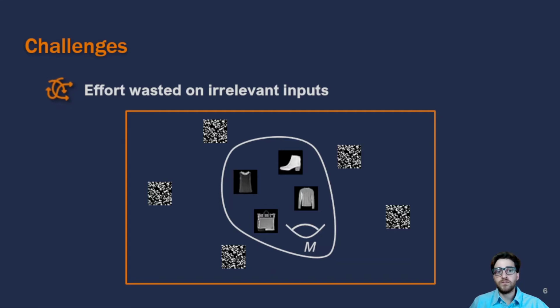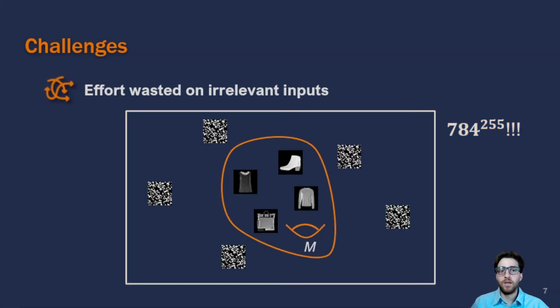Considering that each pixel can take values between 0 and 255, that will leave us 784 to the power of 255 possible images, which is a massive number, basically more combinations than atoms in the entire world. Nonetheless, according to the manifold hypothesis, real-world high-dimensional data lie on low-dimensional manifolds embedded within the high-dimensional space. Therefore, there is no need to explore the entire space, but the space where our data lies.